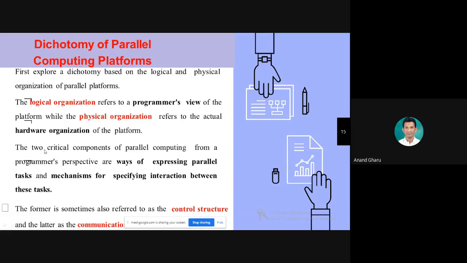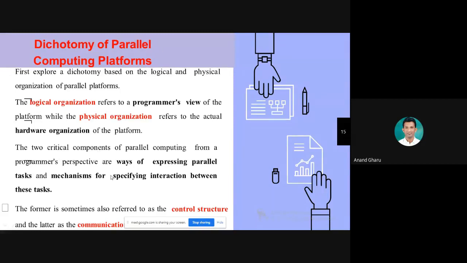Now, let's go for the next. Two critical components of parallel computing from the programmer's perspective are the way of expressing parallel tasks and the mechanism for specifying interaction between them. There are two aspects in the parallel computing platform. First is expressing parallel tasks.